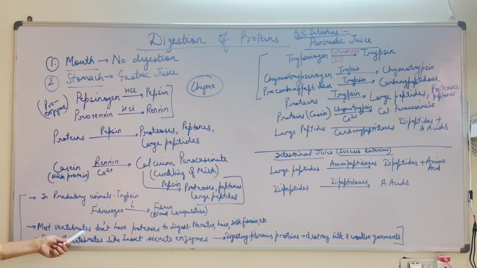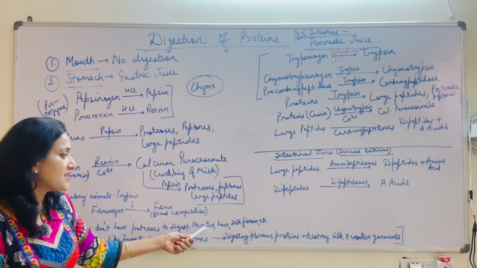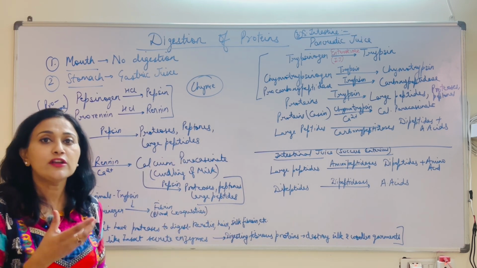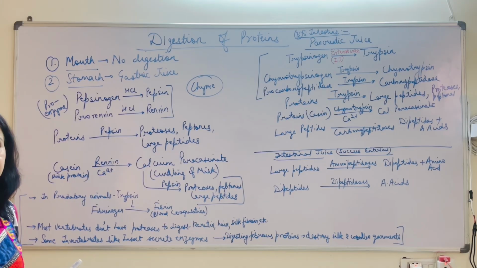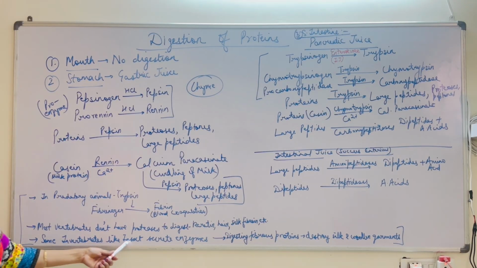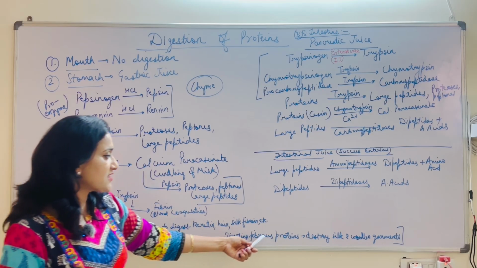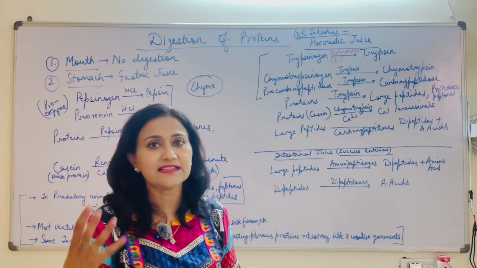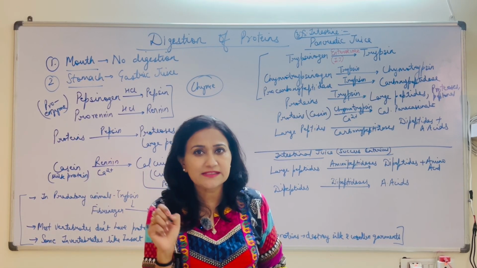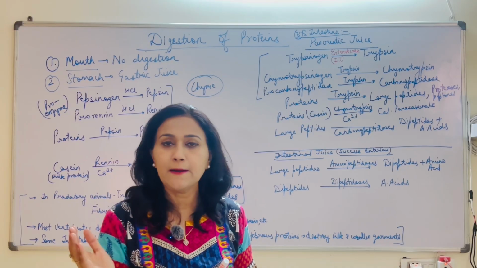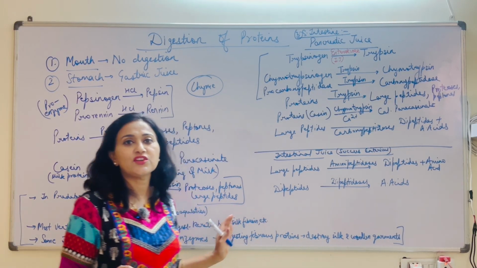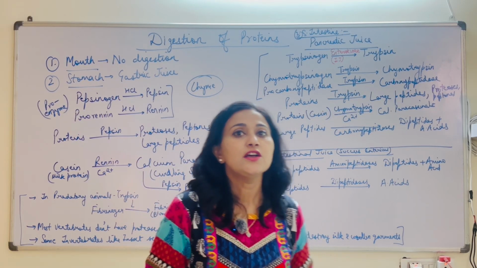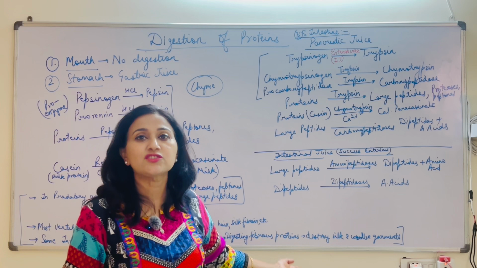Then most of the vertebrates don't have proteases to digest the fibrous proteins like keratin, hair, silk fibroin, woolen fibers, but there are certain insects which have the ability. Some invertebrates like insects secrete enzymes which digest fibrous proteins, and they destroy silk and woolen garments. Sometimes we have seen that our silk and woolen garments are destroyed, with small holes in them. So we put naphthalene balls to keep the insects away, because they are the ones producing the enzymes to digest the silk and woolen components of that garment, which the higher vertebrates do not have.